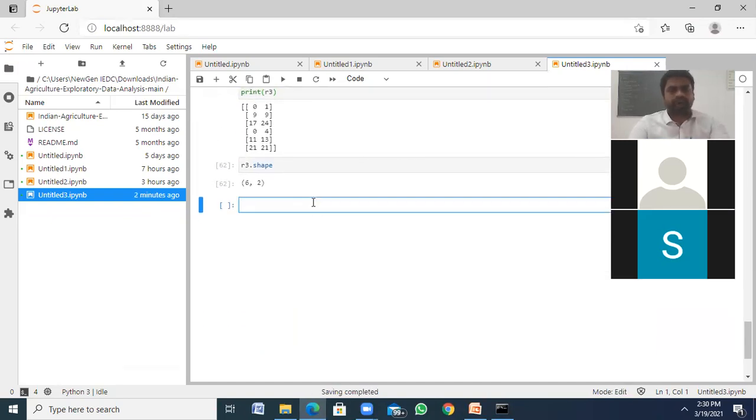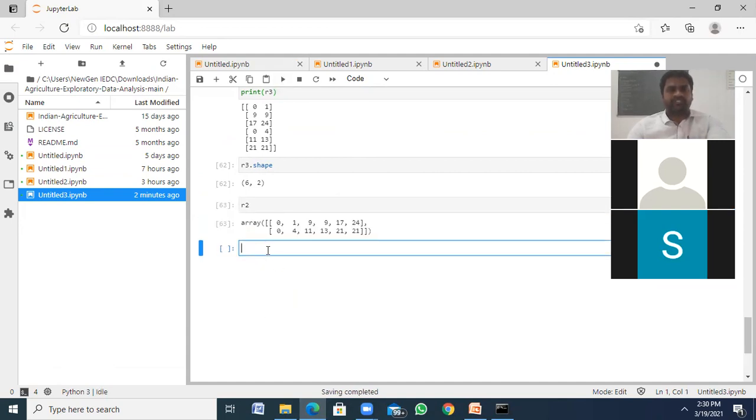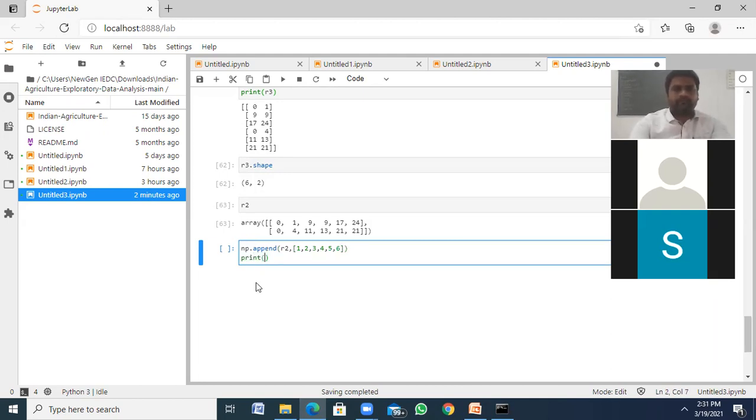This is our R2. If I want to append, how can I? np.append of R2 comma 1, 2, 3, 4, 5, 6. Print R2.